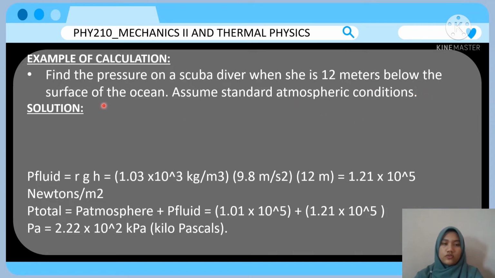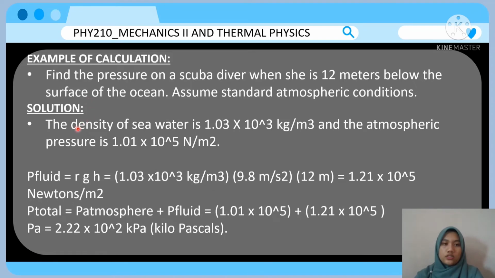The solution: as we know, the density of seawater is 1.03 × 10^3 kilograms per meter cubed, and the atmospheric pressure is 1.01 × 10^5 newtons per meter squared. First, we must calculate the pressure of the fluid, which is ρgh, where ρ is 1.03 × 10^3 kilograms per meter cubed, gravity is 9.8 meters per second squared, and the height is 12 meters. The answer is 1.21 × 10^5 newtons per meter squared.